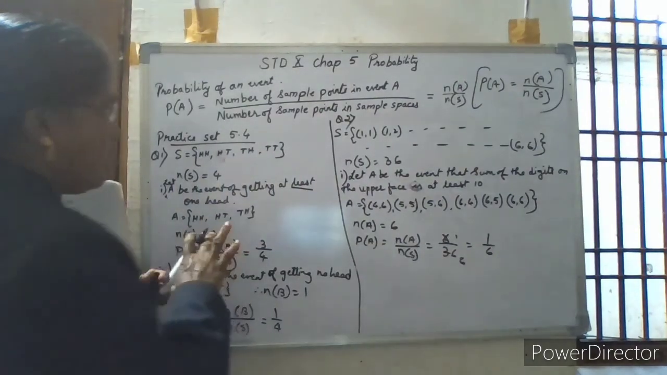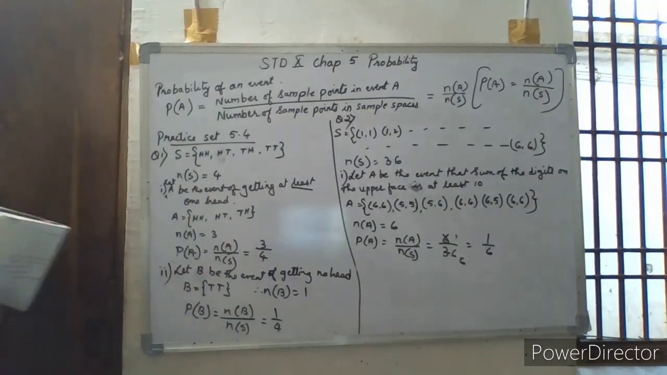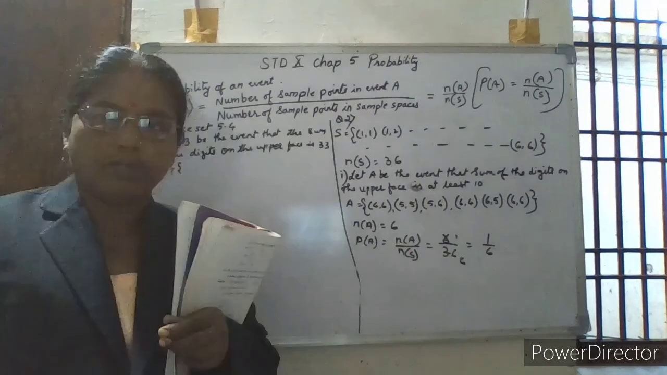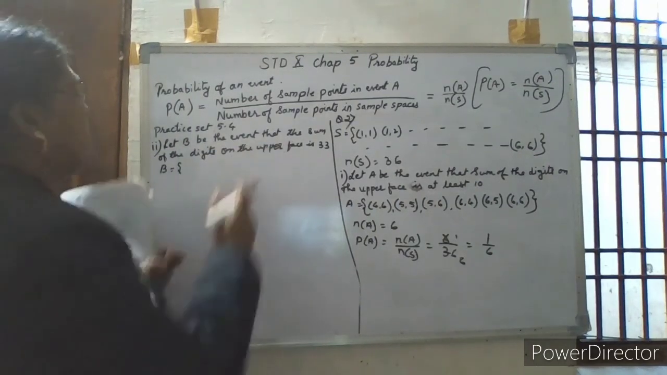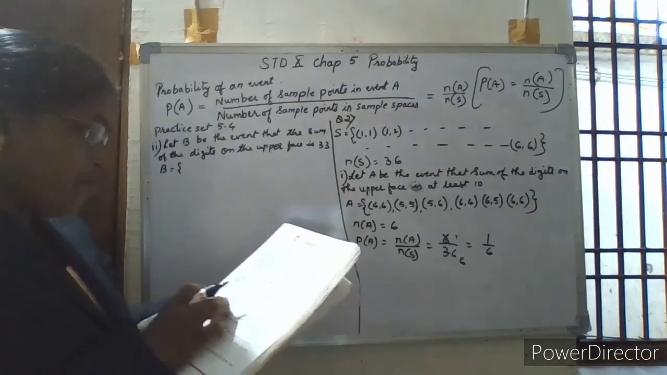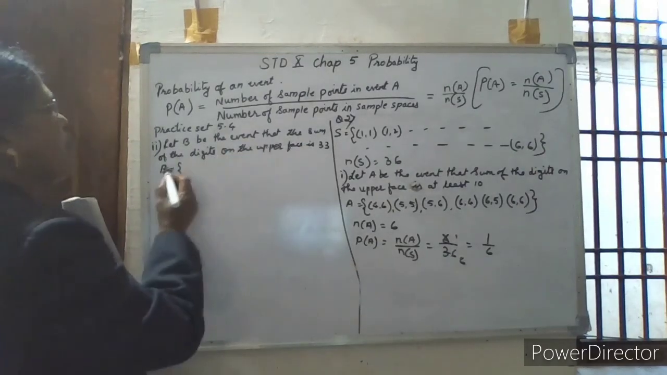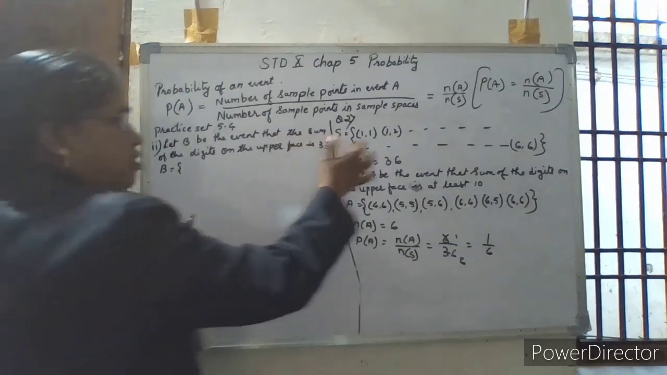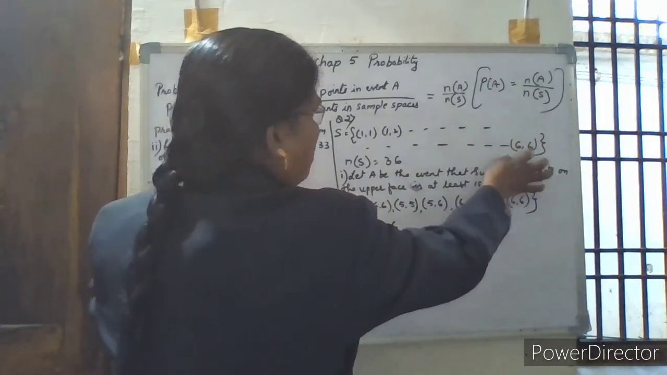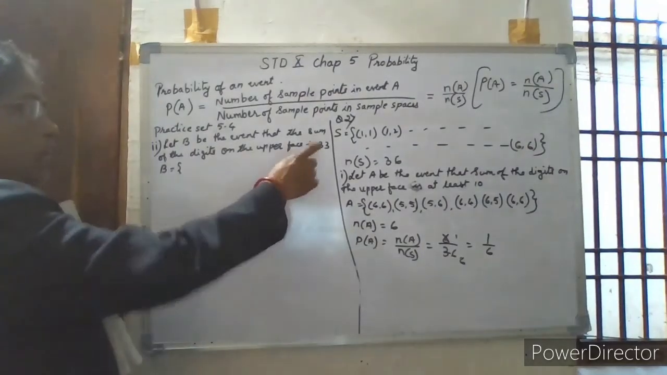Now we come to the next question. Now we go to the second question. Let B be the event that the sum of the digits on the upper face is 33. You know that here the sum at the maximum is 12 only, 6 and 6. 6 plus 6 gives you 12. So 33 doesn't come in this event.